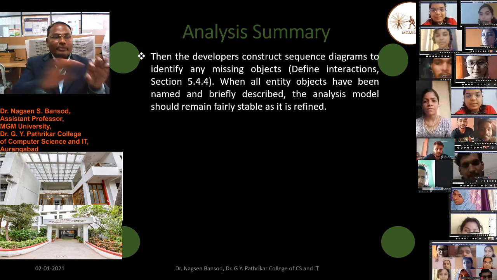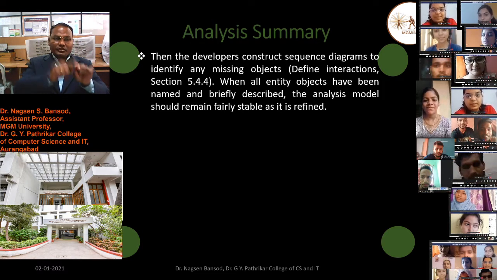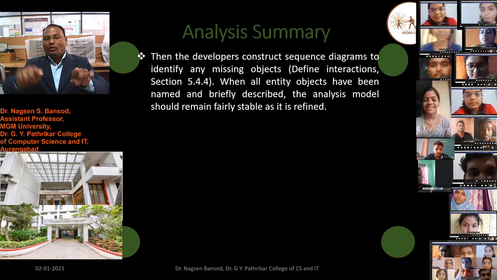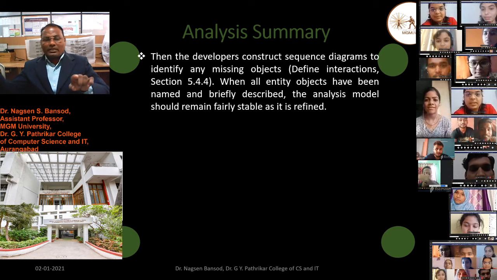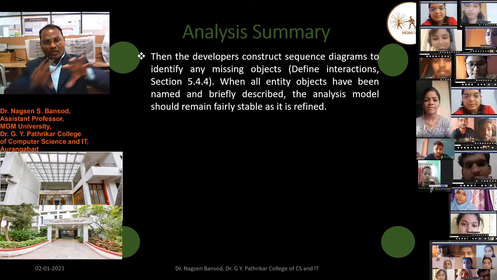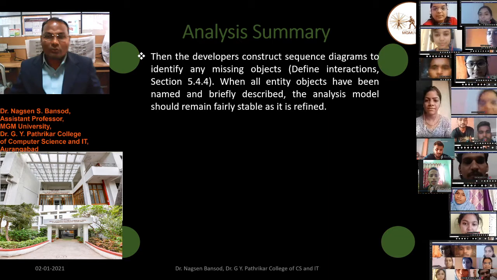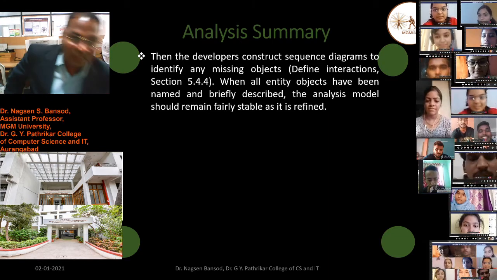Objects should not be missed, so we have to create the sequence of one object with another object, and the next of that object. So there should be a sequence diagram to identify the missing object, which is defined in the interaction section